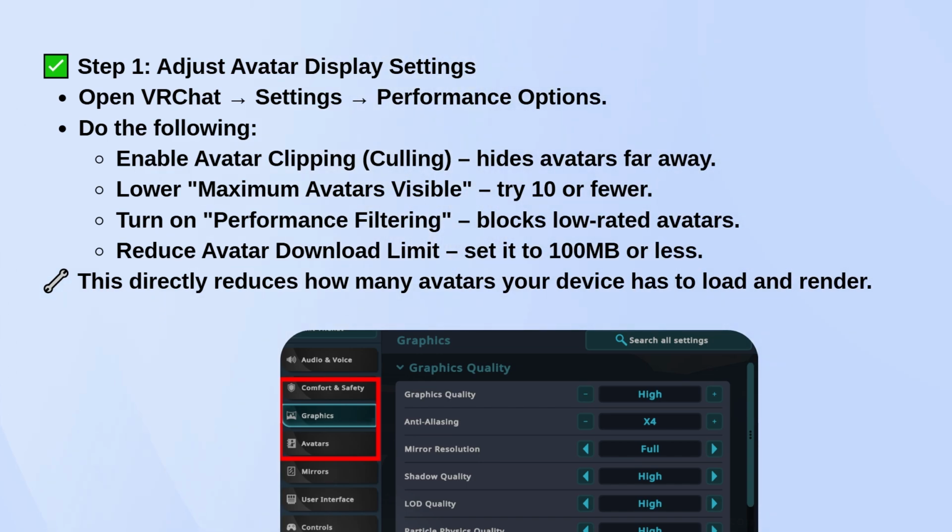Also turn on performance filtering to automatically block avatars that don't meet performance standards. Lastly, reduce the avatar download limit to something like 100 megabytes. This limits how large each avatar can be, which takes a big load off your system.